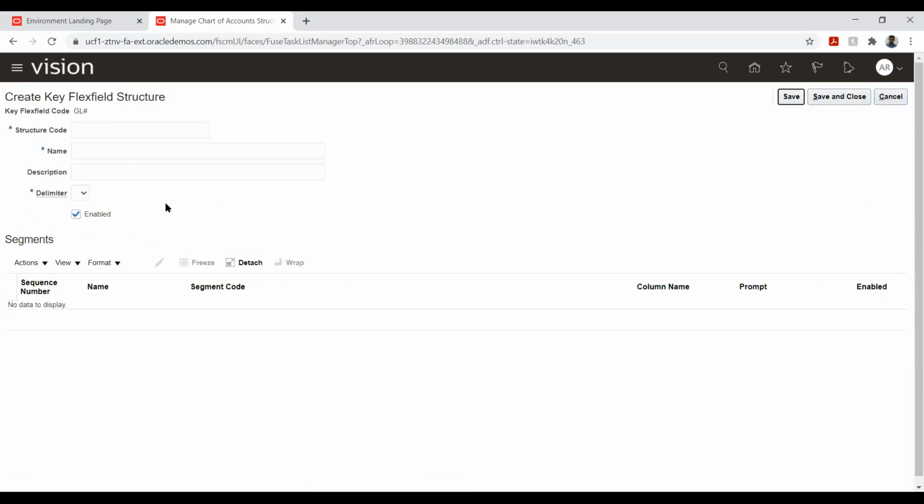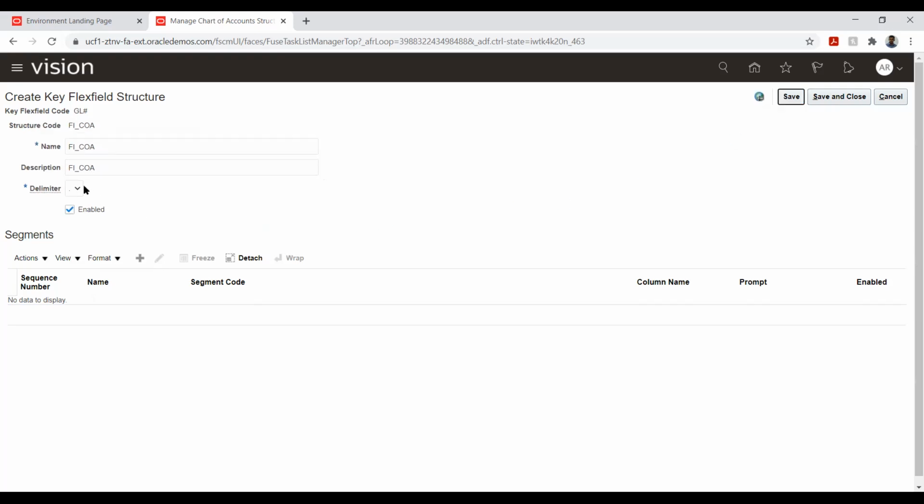So I'll just say add, and I'll say chart of account. Okay. Now we have here something called delimiter. So delimiter is nothing but the segregator that defines the separation between each segment. Now we will see what a segment is and the other things. So this is to be understood: it will split each segment. So I'll say add.